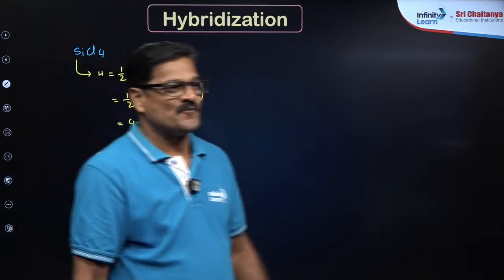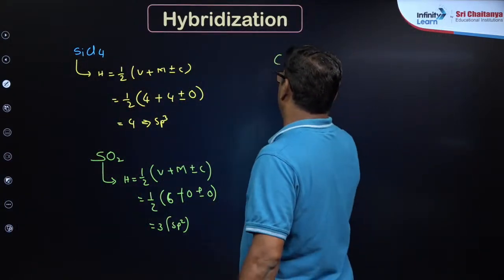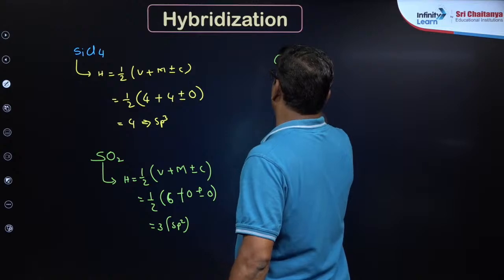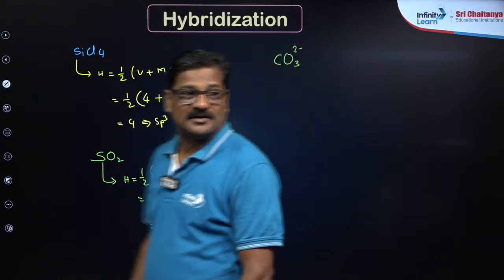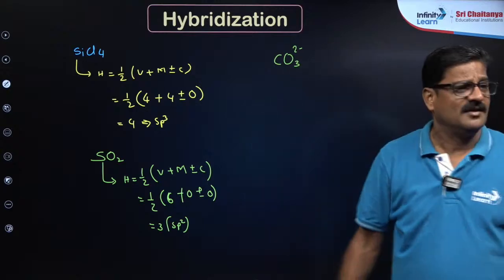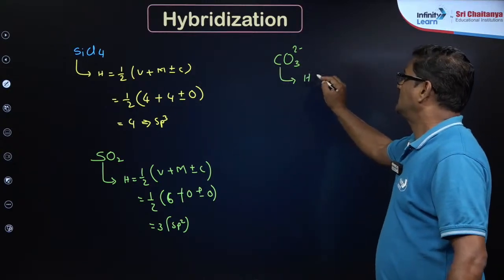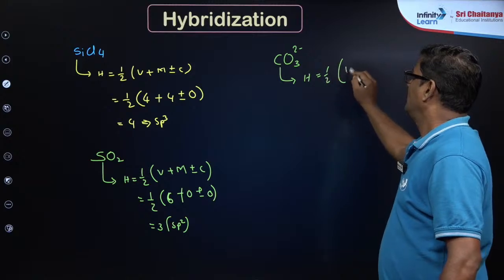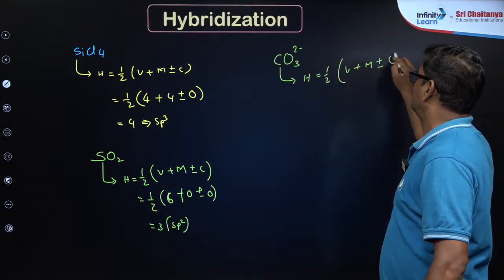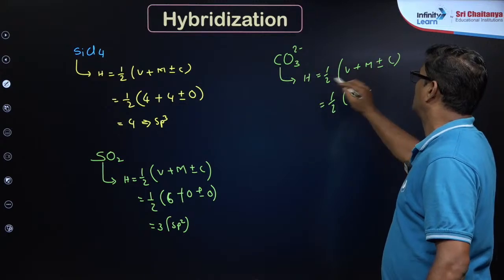Now let us talk about CO3 2 minus, the hybridization of carbon. H is equal to half V plus M plus or minus C. The valency of carbon is 4, plus there are no monovalent atoms.